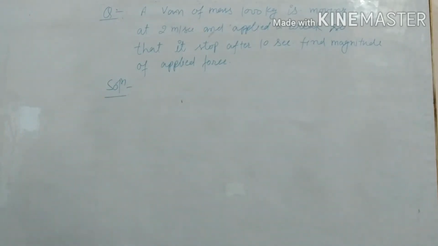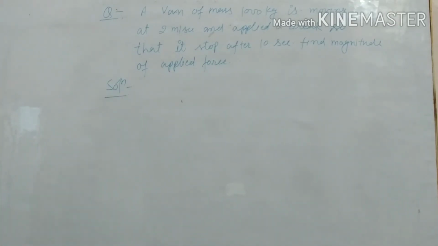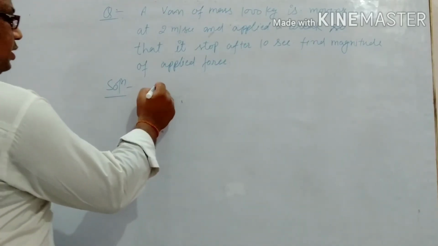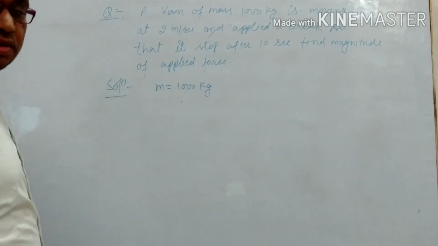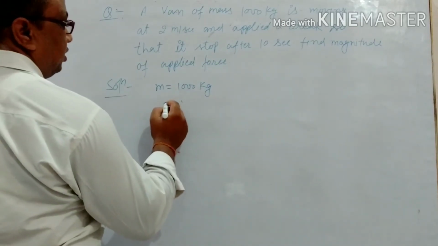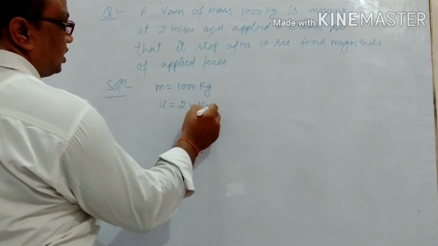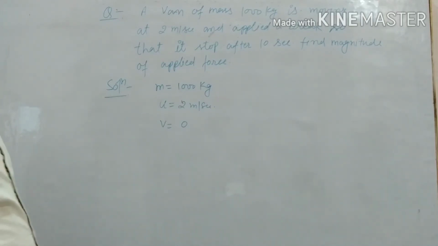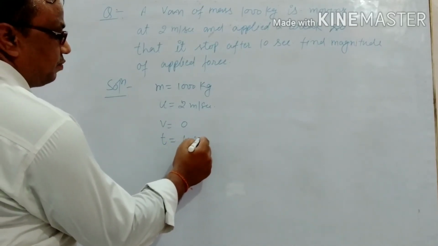Okay guys, first of all everyone try it by yourself, and after that take help from here. The given quantities are: mass of the van is 1000 kg, initial speed is 2 meter per second, final speed is 0 because it stops after applying the brake, and the time is 10 seconds.